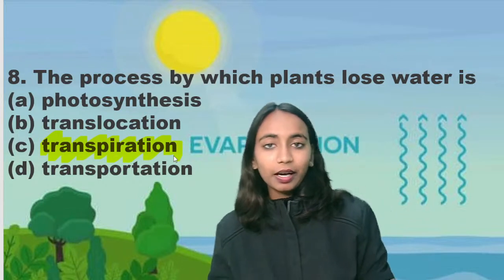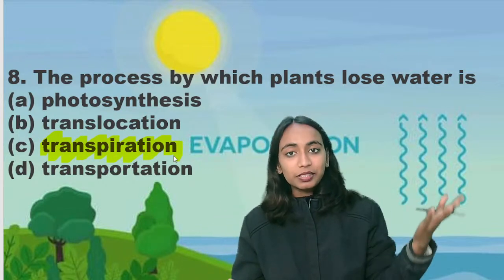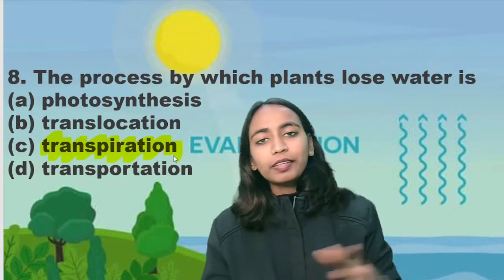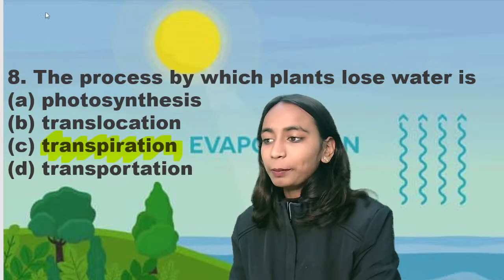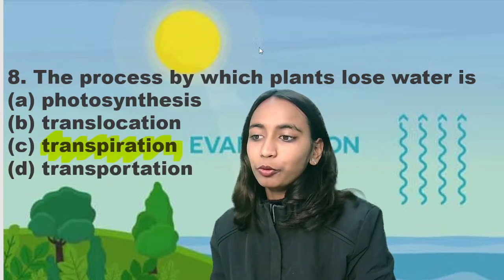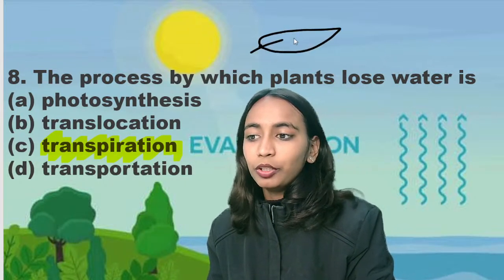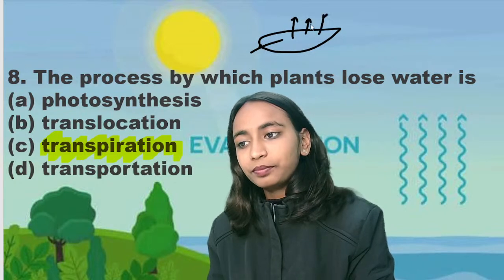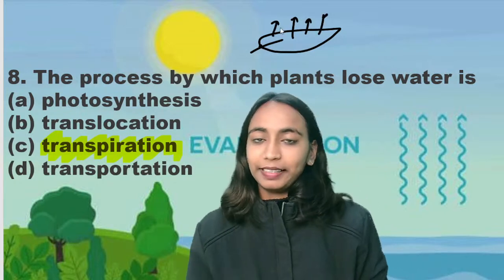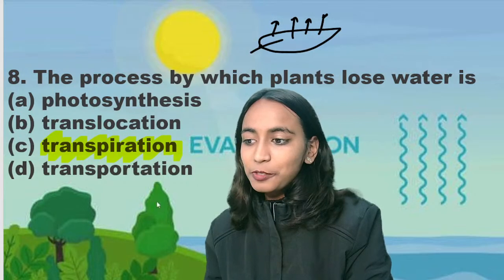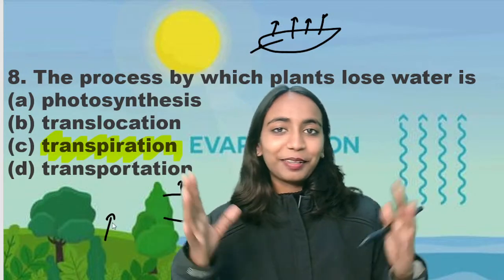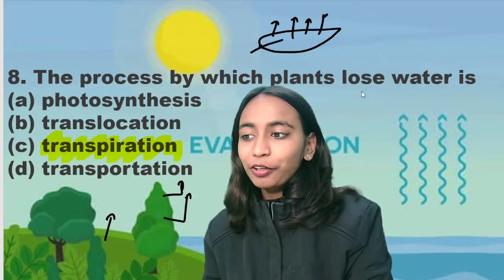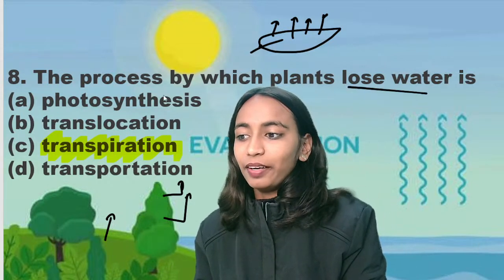You must have seen that in summer seasons the rate of transpiration is higher than in all the other seasons. From the leaves, the water is transpired. Here you can see the trees, the grasses, the plants. So loss of water from plants is called transpiration.